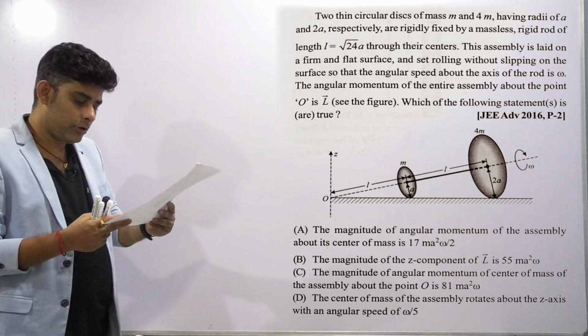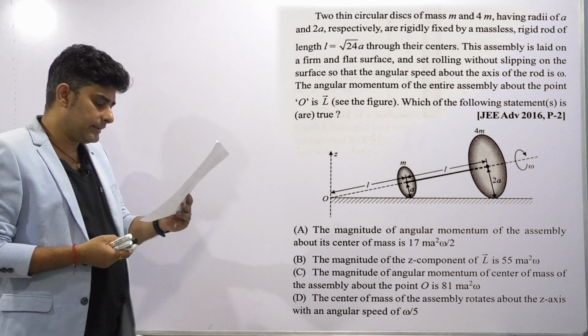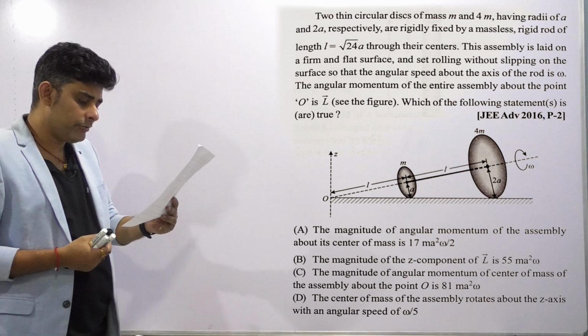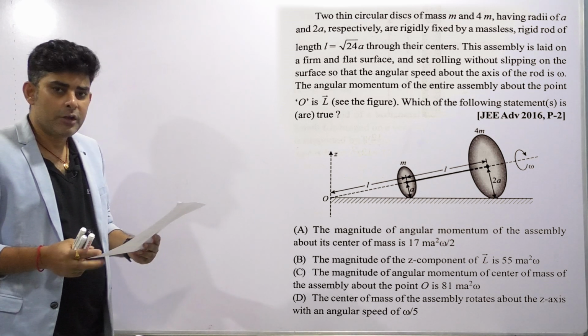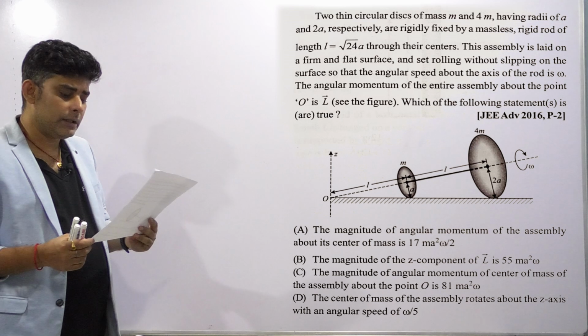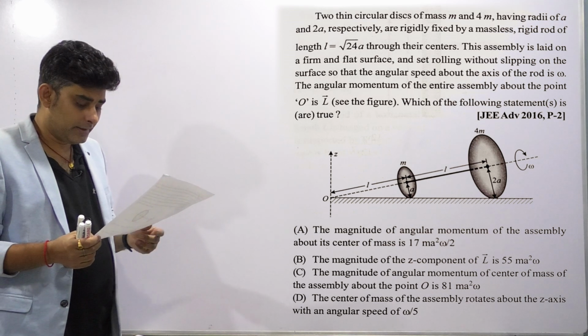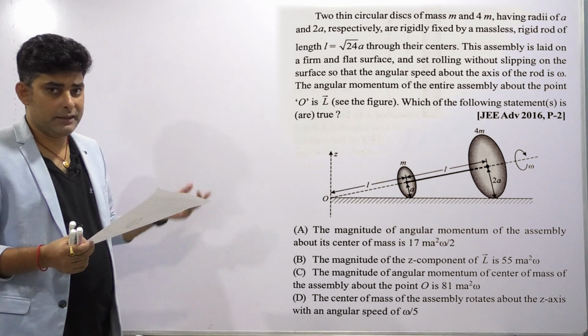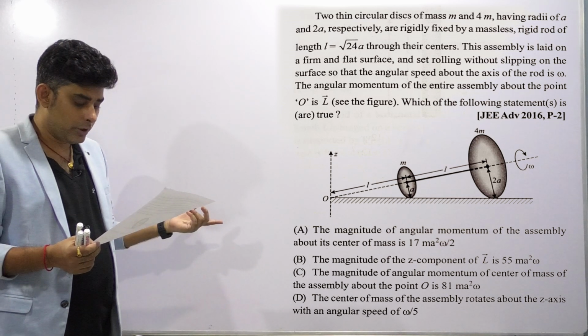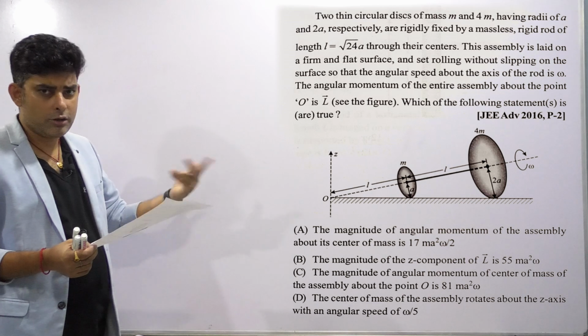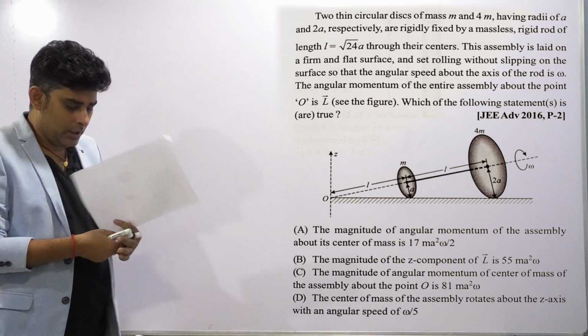Or D: the center of mass of the assembly rotates about the z axis with an angular speed of omega by 5. Since it is a multiple correct choice type question, we'll have to see which choices may be correct. Is it only one choice that is correct, or two, or three, or all? We'll have to check that.